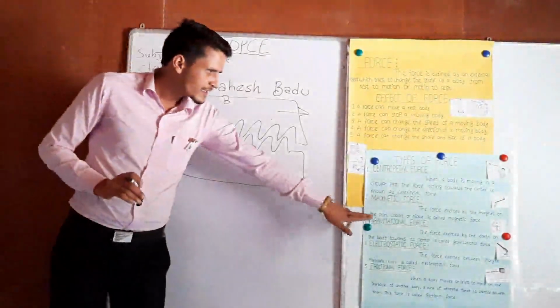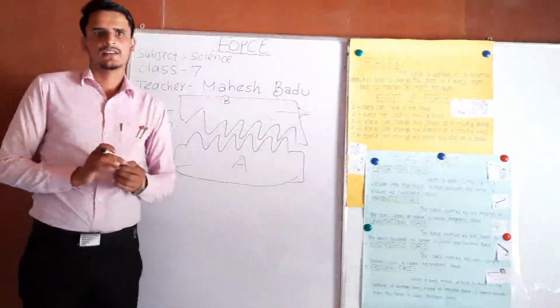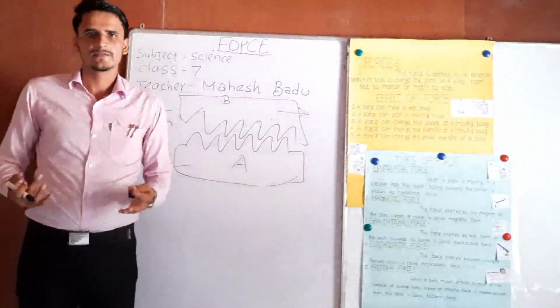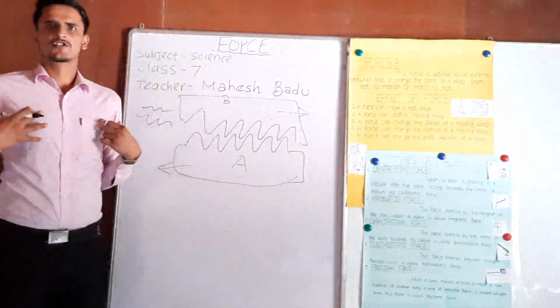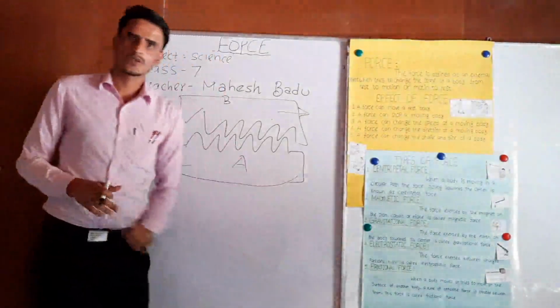Third one is gravitational force. Earth has the capacity to pull an object towards the center. This is the gravitational force. That means Earth has gravity. Okay. Fourth one, electrostatic force.